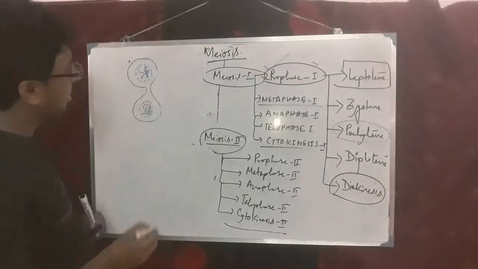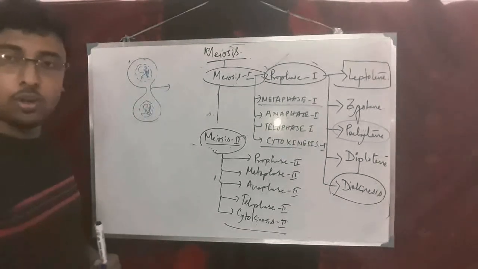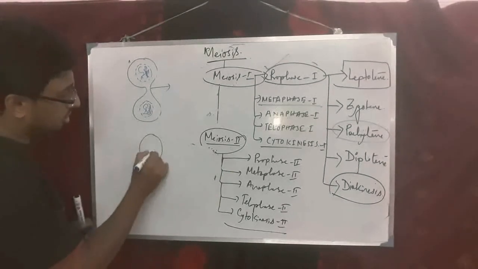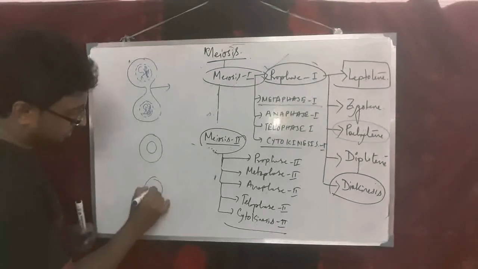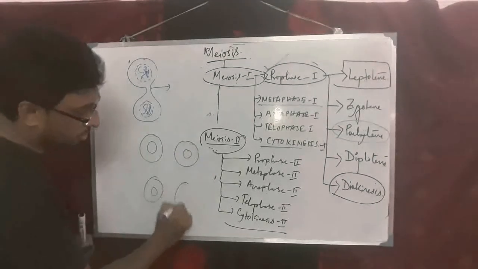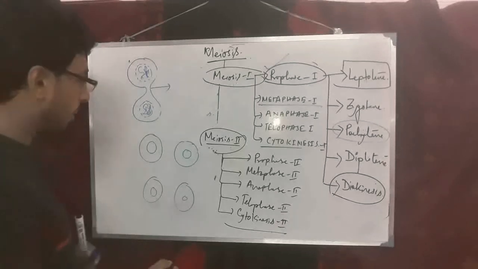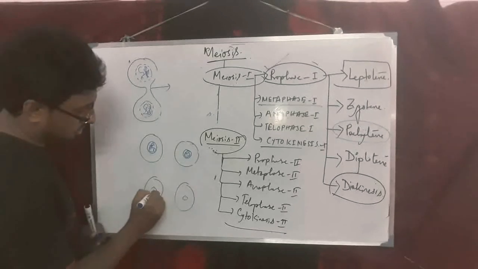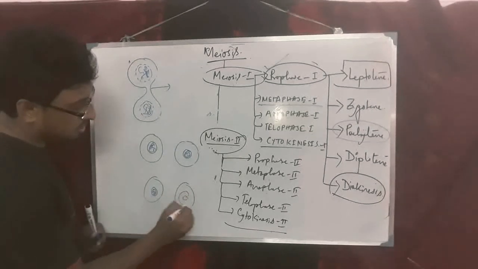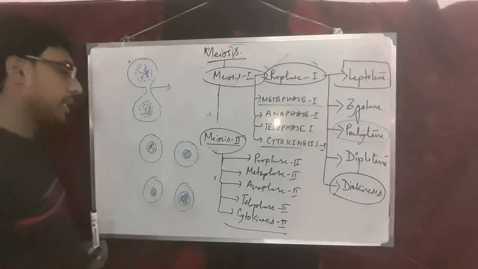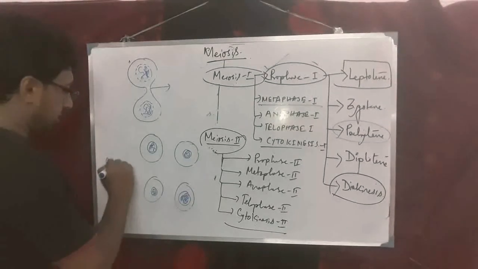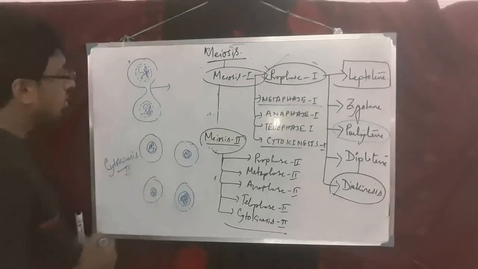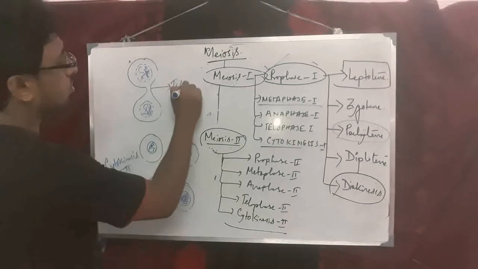These are the stages, and cytoplasmic constriction is much more, and therefore in cytokinesis 2, daughter cells will be produced. So four daughter cells will be produced in the cytoplasm with the help of cytokinesis. So that is the end of meiosis. And this is telophase 2.